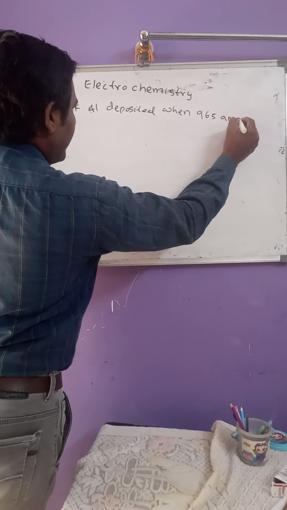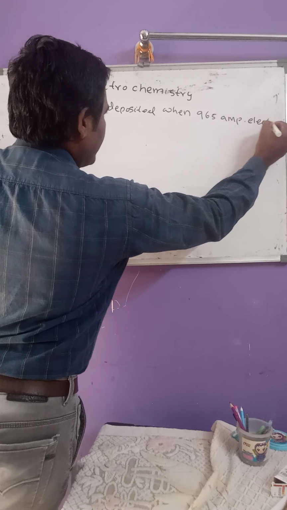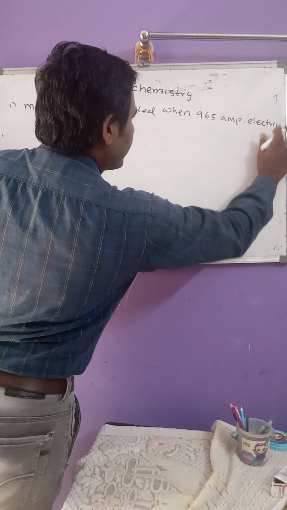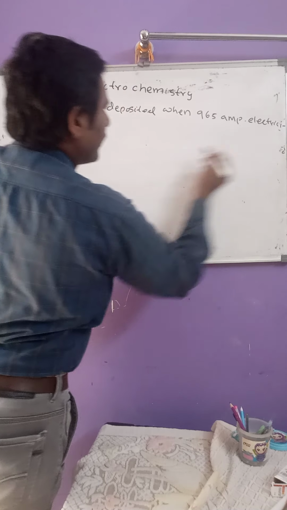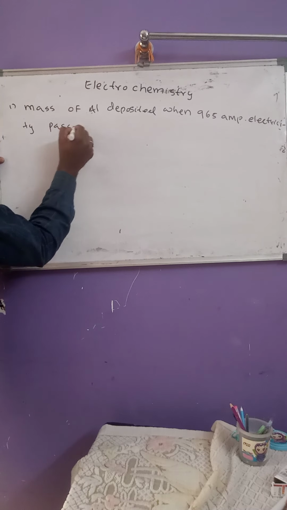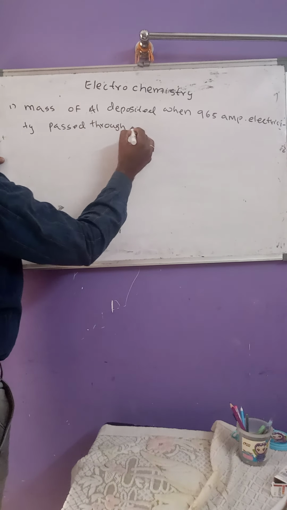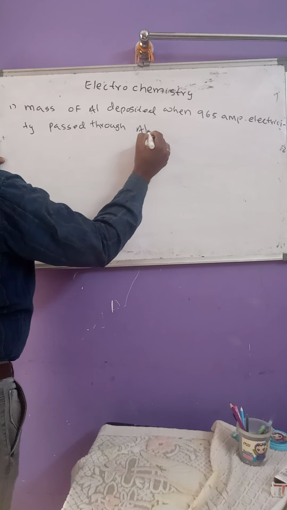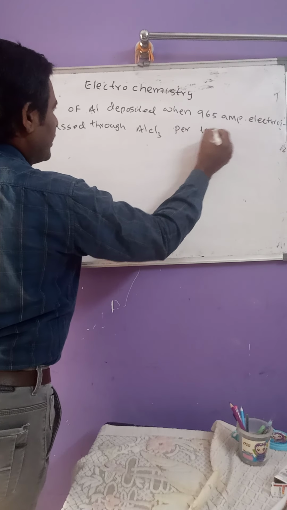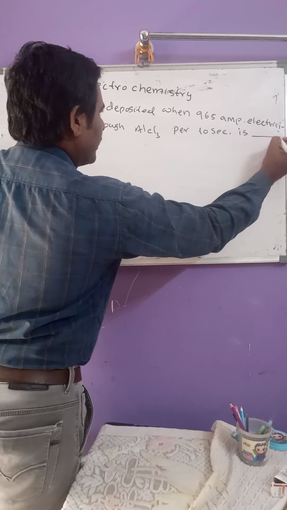965 amperes electricity passed through AlCl3 per 10 seconds is dash.